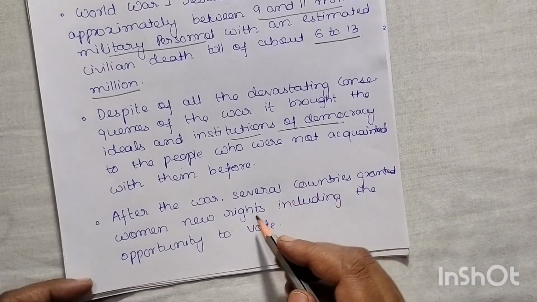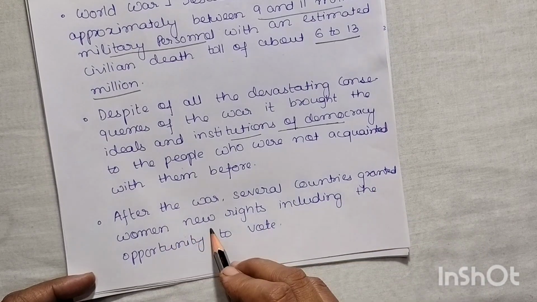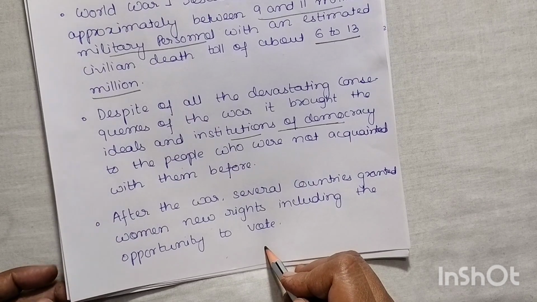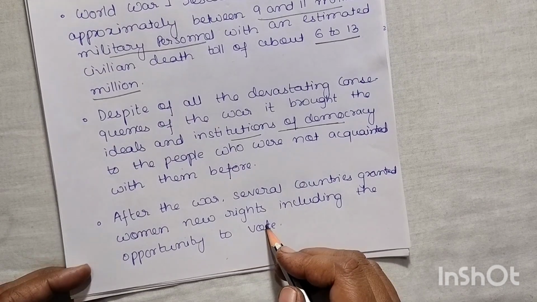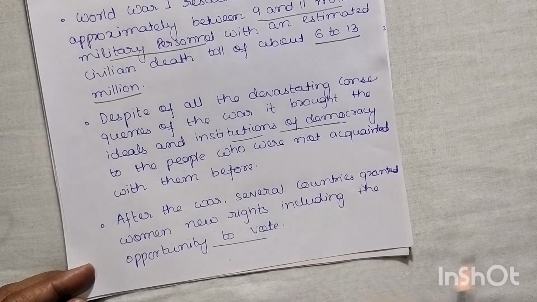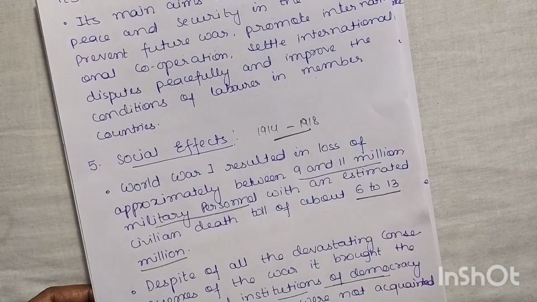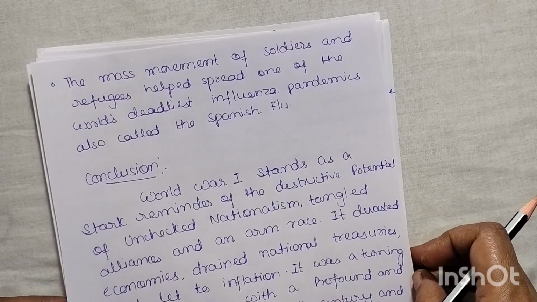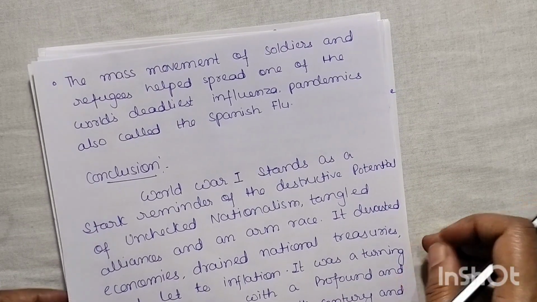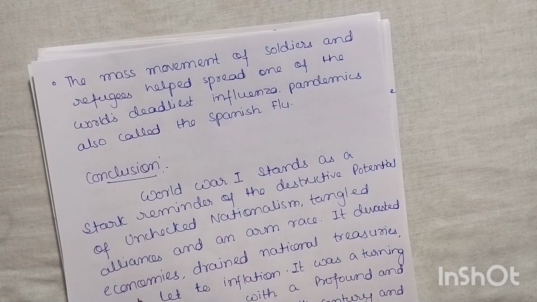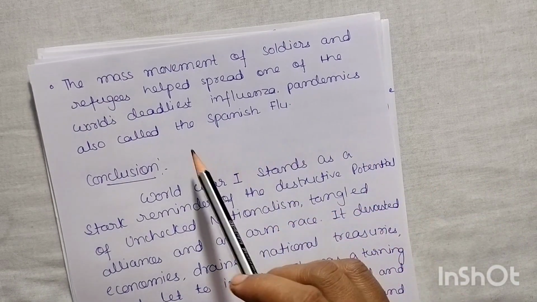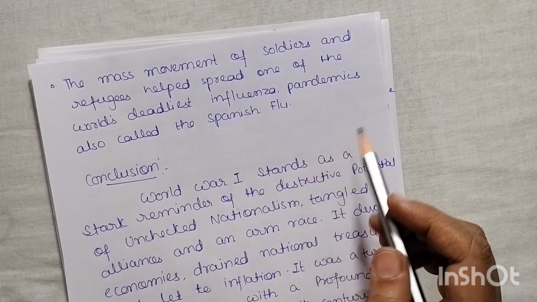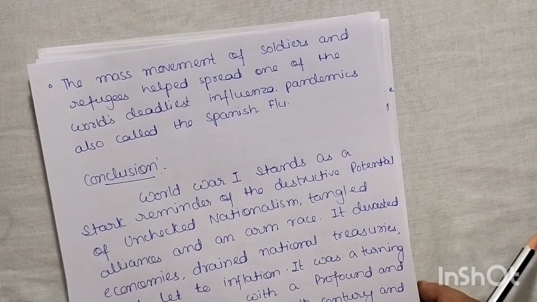After the war, several countries granted women new rights, including the opportunity to vote. Several countries understood that women should also get the right, and they were given the opportunity to cast their vote. The mass movement of soldiers and refugees helped spread one of the world's deadliest influenza pandemics, also called the Spanish flu. Due to the movement of soldiers and refugees, the pandemic spread, and again it was a very bad condition.